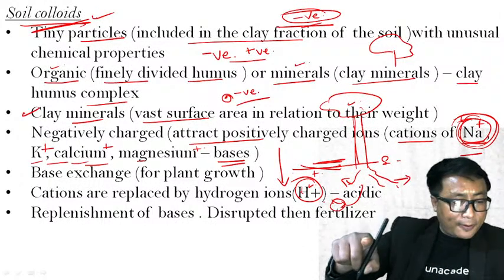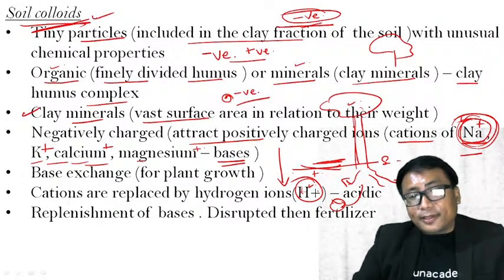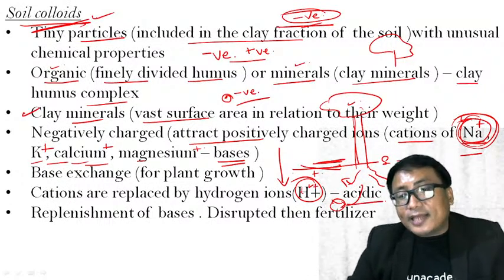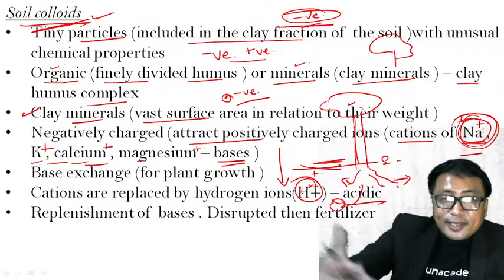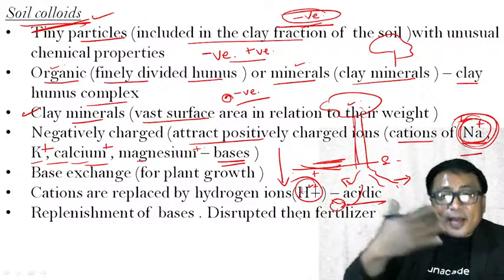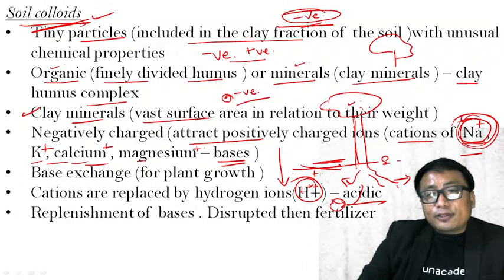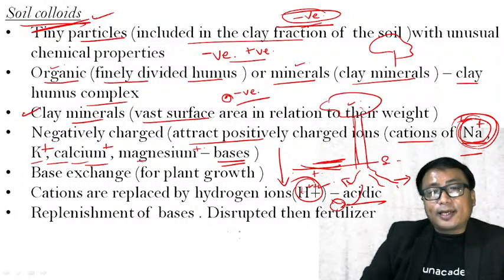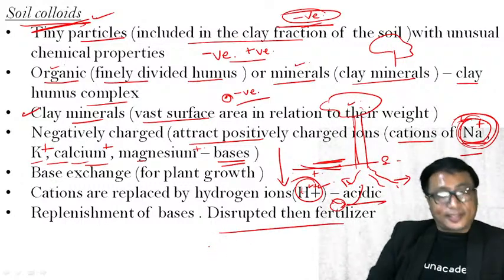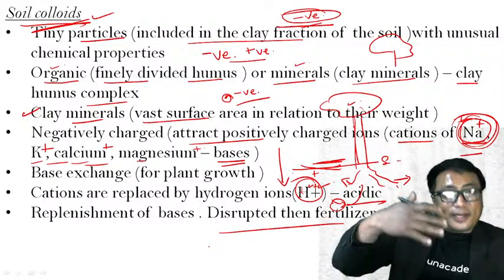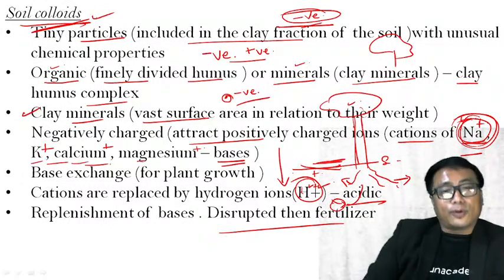Now, by the process of this replacement, since hydrogen ion is acidic in nature, whenever you have more of these hydrogen ions replacing bases, the soil will become acidic. So if a soil becomes too acidic, it can be corrected by providing fertilizers. That is the entire process, the mechanism and the importance of this soil colloid.